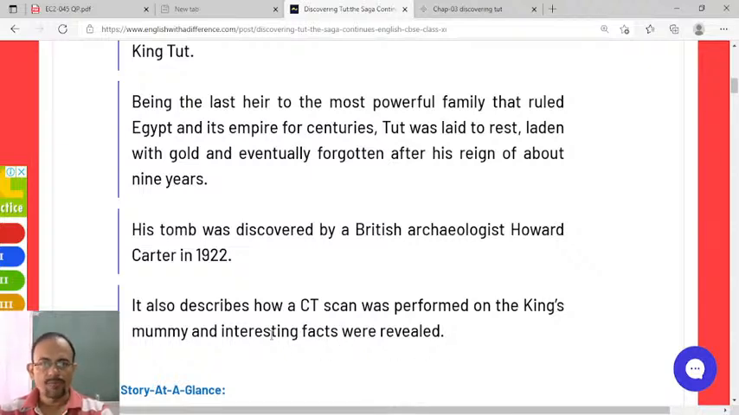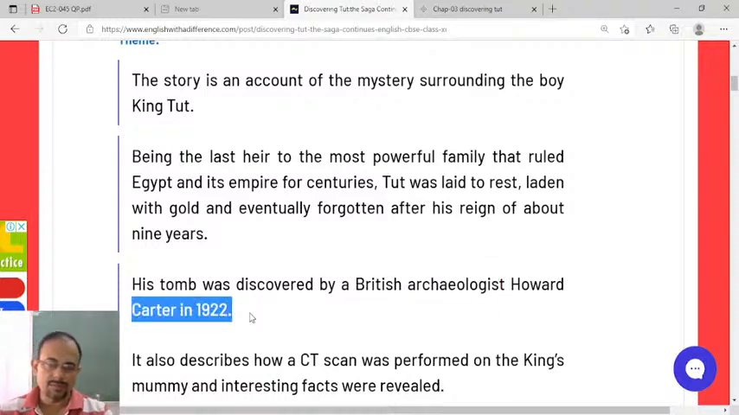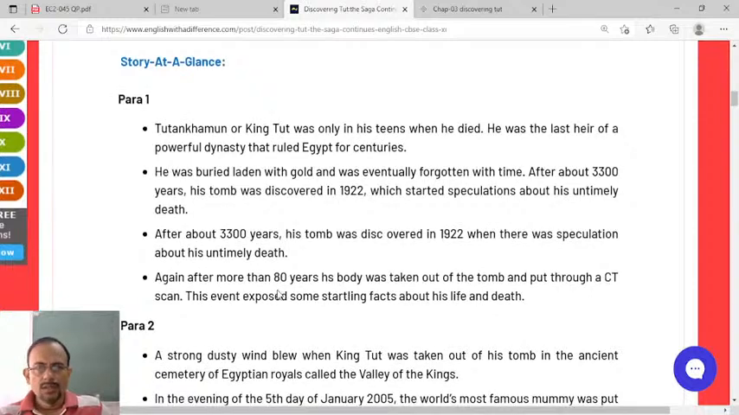So, King Tut's tomb was discovered after so many years by a British archaeologist. What's the name of the British archaeologist? Howard Carter. Howard Carter discovered his tomb. It also describes how a CT scan was performed on the king's mummy, and interesting facts are also revealed. Now, dear students, we shall go through the text of the story.